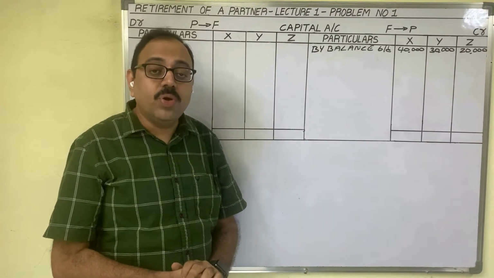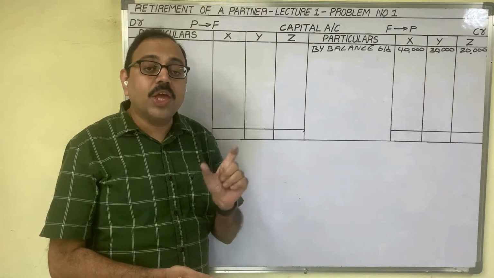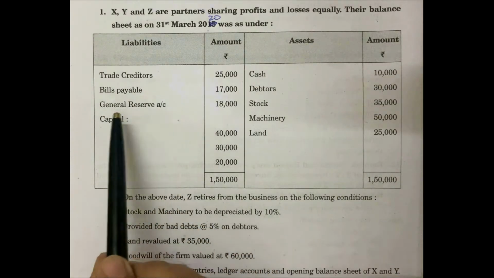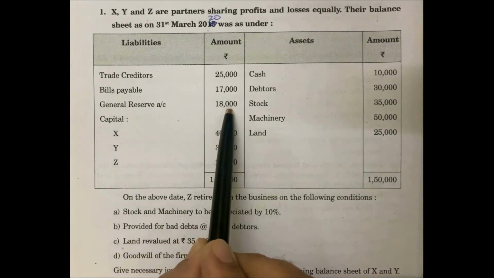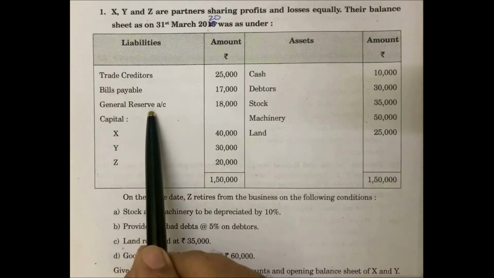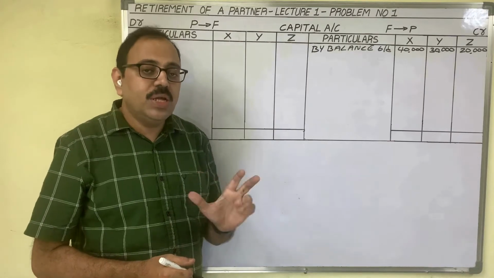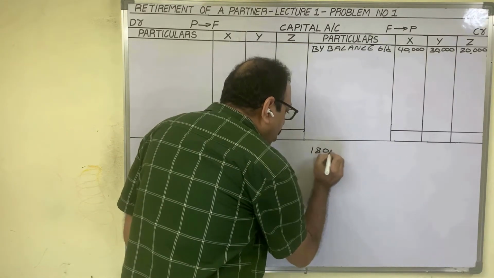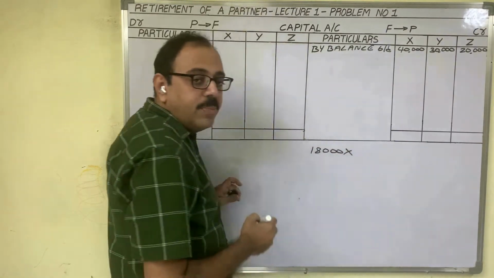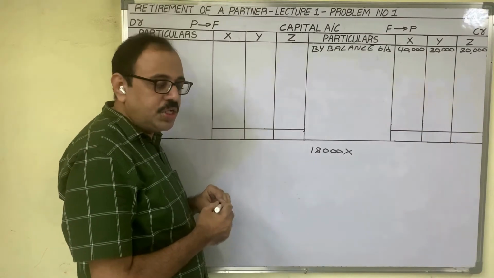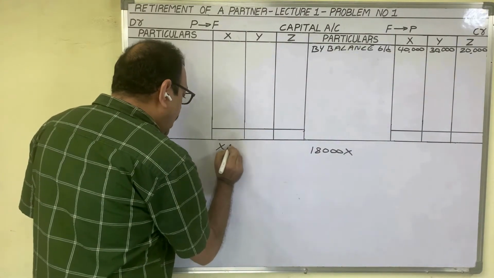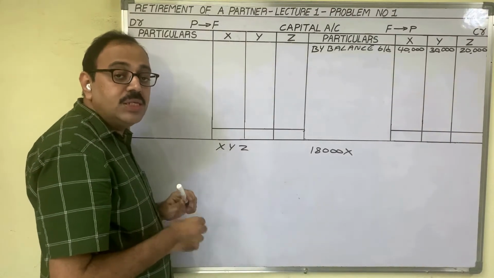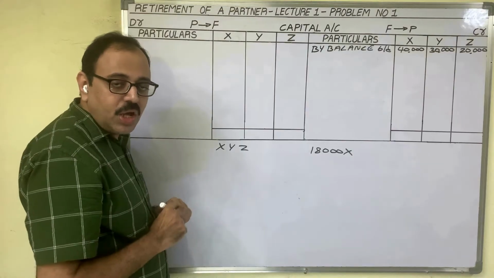After that, you have to observe whether there is any accumulated profit or loss in the old balance sheet. In the old balance sheet under the liability side, general reserve 18,000 rupees is given. This is known as accumulated profit. This 18,000 rupees we have to transfer to all partners' capital accounts in the old profit and loss ratio. Partners are X, Y and Z. Their old profit and loss ratio is equal, they are taking profits and losses equally.